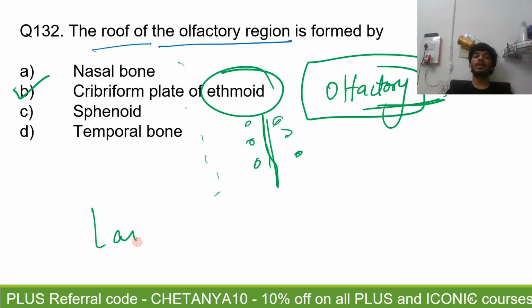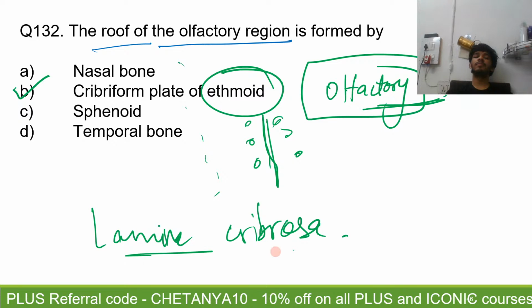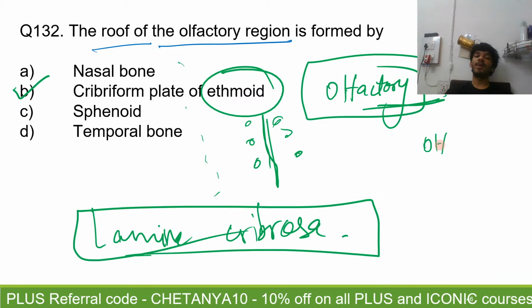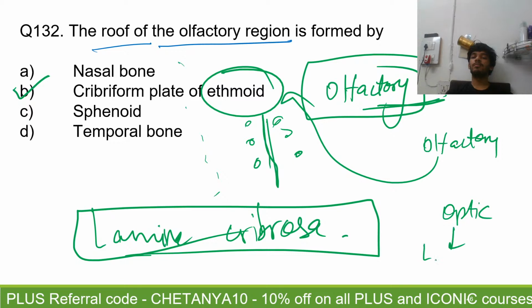Also, I told you yesterday about the lamina cribrosa, which is present in the eyeball, which is a modification of the sclera, allowing the fibers of the optic nerve to pass through. The fibers of the olfactory nerve pass through the cribriform plate of the ethmoid, and the fibers of the optic nerve pass through the lamina cribrosa of the sclera. Okay, that's about it.